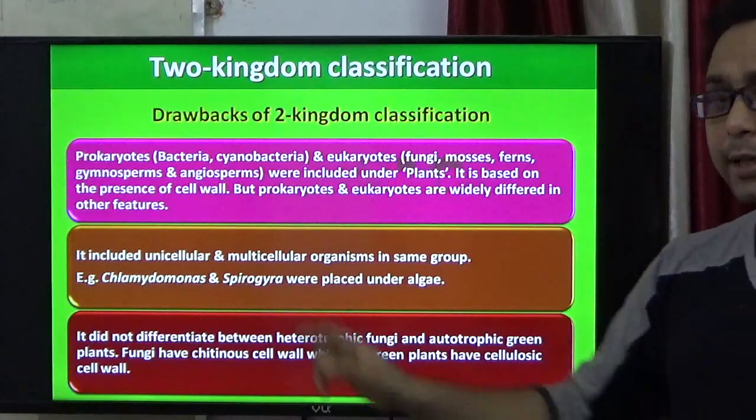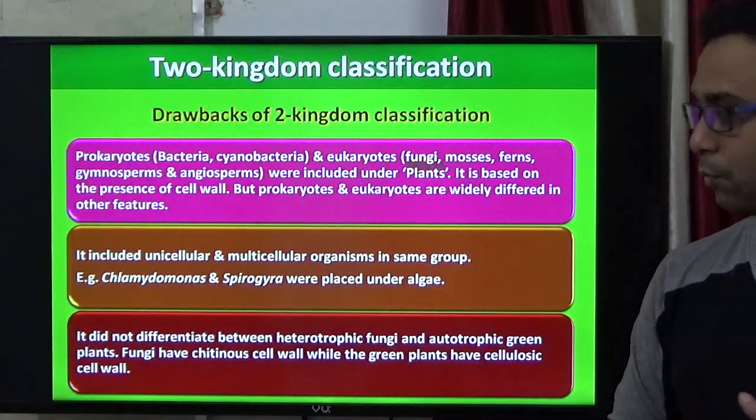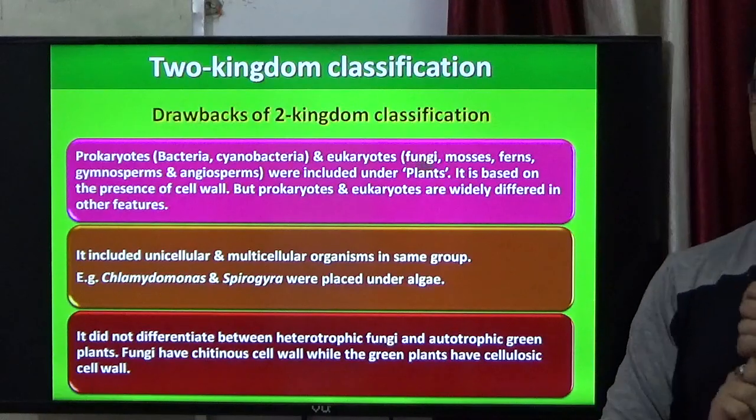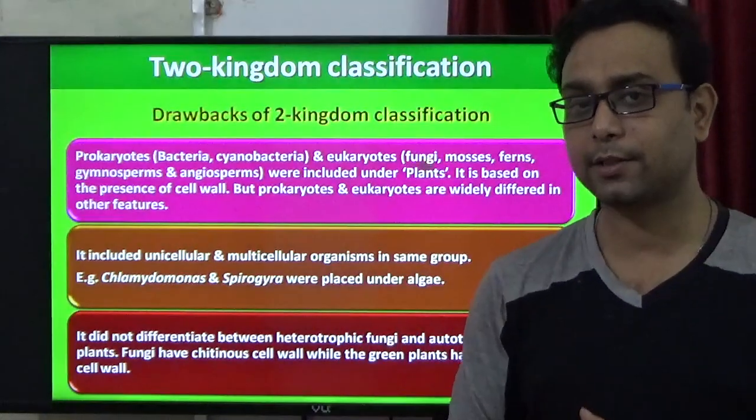Next, it includes both unicellular and multicellular organisms in the same group, like cyanobacteria and Spirogyra placed in one group, algae. But why? Because they have totally different cellular level structure.